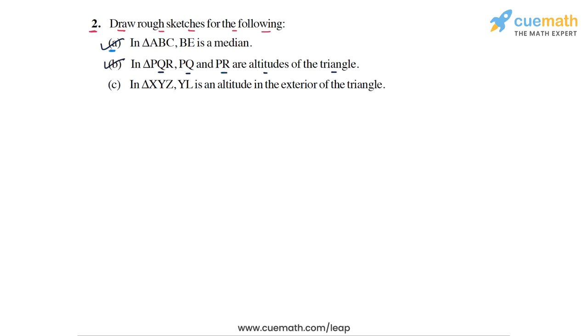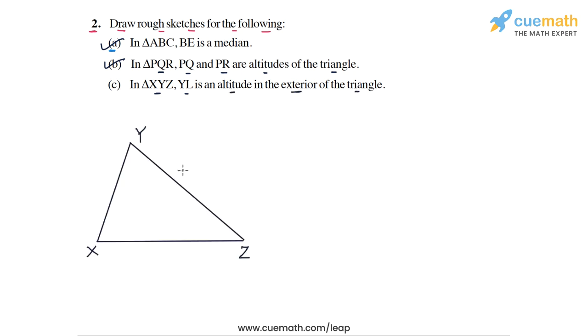Okay, and now in part C, we have to draw a triangle XYZ in which YL is an altitude in the exterior of the triangle, which means it is outside the triangle. So here's an arbitrary triangle XYZ that I have drawn. Now, if I draw the altitude from Y to the opposite side XZ, I will get a segment like this. Okay, so let's actually draw it more accurately. So from Y, if I drop a perpendicular, I will get a segment like this. Okay, and if this is the foot of the perpendicular, we have this segment YL.